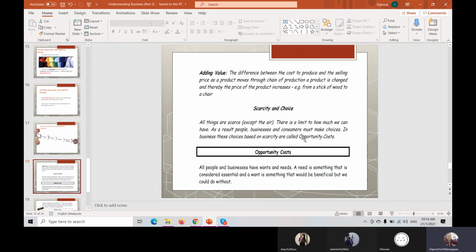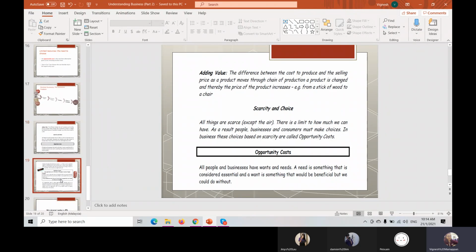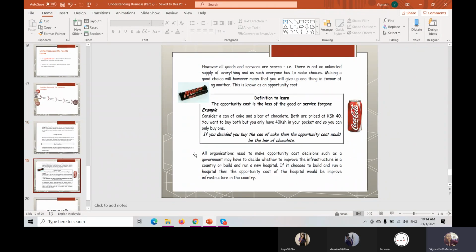If you have unlimited wants but scarcity happens, you need to make a choice. If you make a choice, we call it an opportunity cost. Class, understand or not?